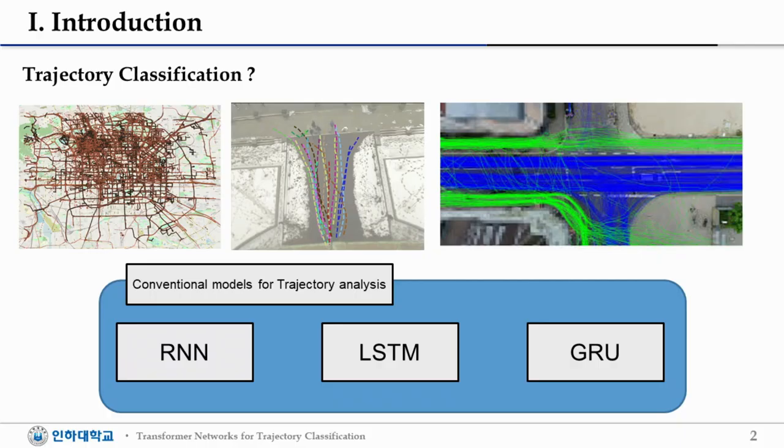Now, various studies using trajectory are currently ongoing, and among them, trajectory classification is one of the areas currently being actively studied. With the recent success of deep learning, it started to be applied in this field. Since trajectory data is time series sequence data, RNN series models are widely used in trajectory classification analysis, for example, RNN, LSTM, and GRU.